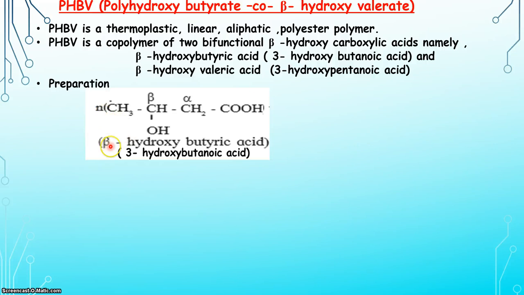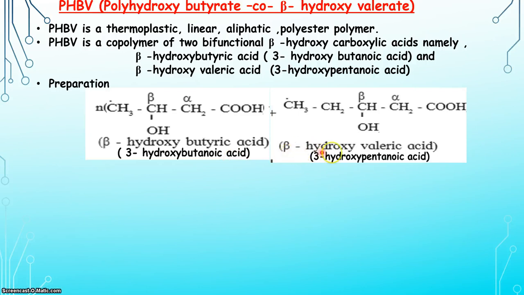So this is the common name. Now the IUPAC name is 3-hydroxybutanoic acid. Numbering will start with the COOH carbon atom as number 1 carbon, then second, then third and fourth. On the third carbon there is an OH group, that means hydroxy group. So the name is 3-hydroxy, and in a straight chain there are 4 carbons, that's why 3-hydroxybutanoic acid.